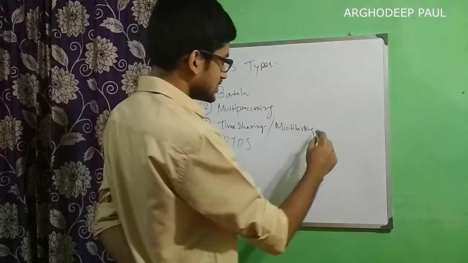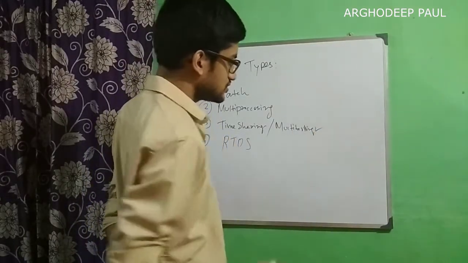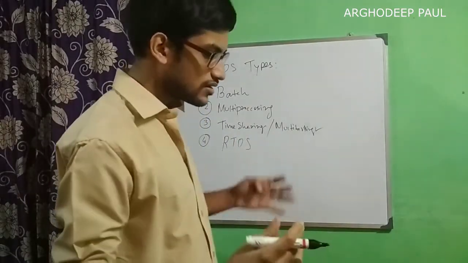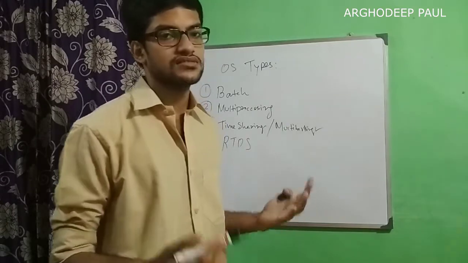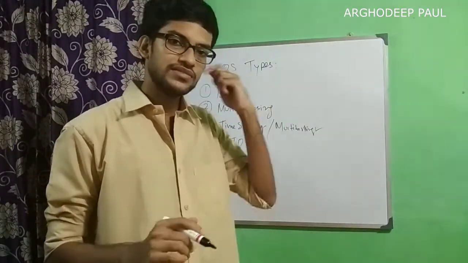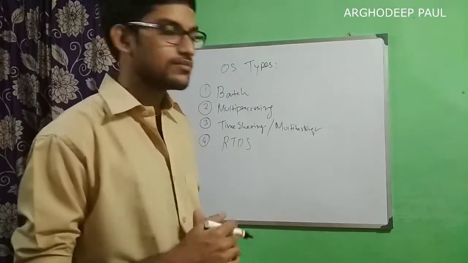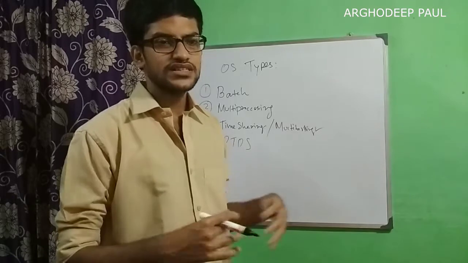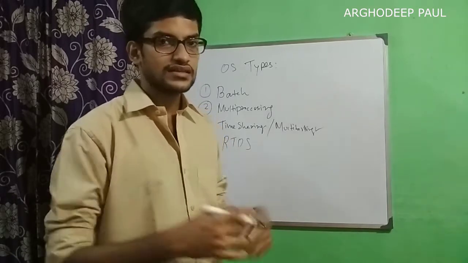Time sharing and multitasking, this is the operating system that we use in our daily life. Time sharing and multitasking means we can run many applications at the same time together. Like we are running Office, and at the same time we are listening to music using the media player or running the calculator. All those applications are being executed at the same time.